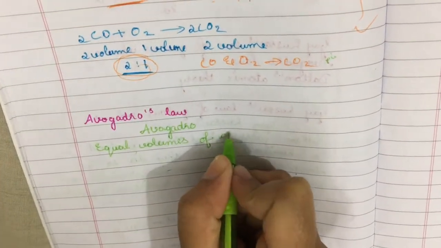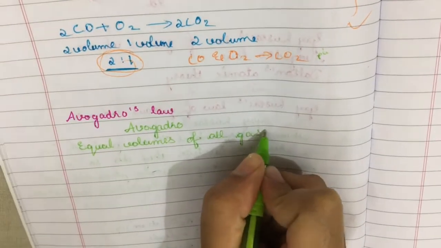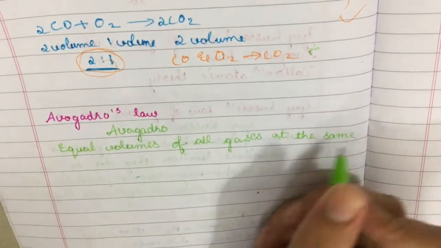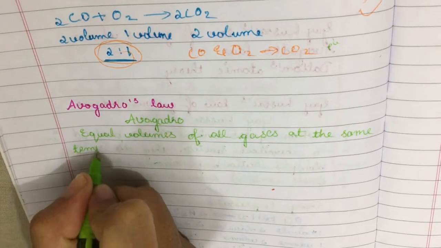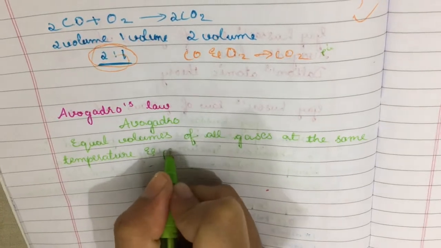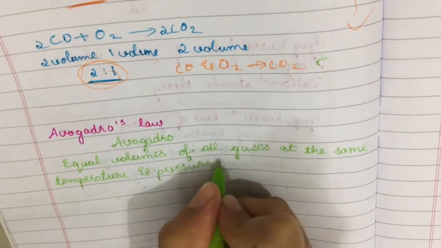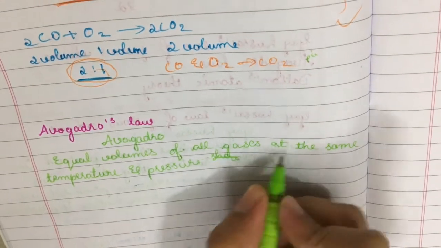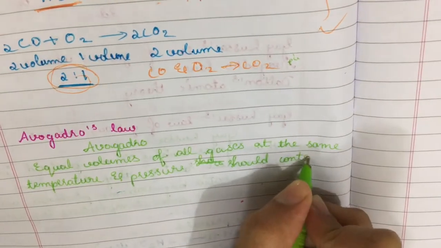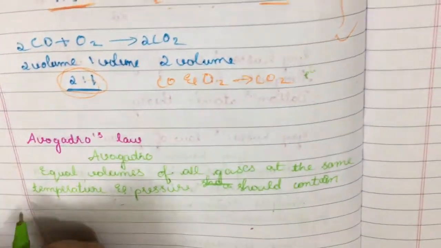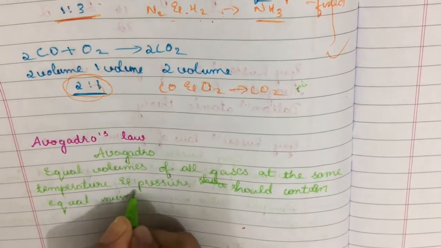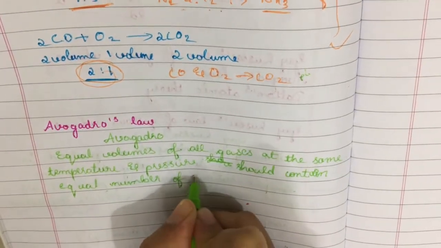of all gases at the same temperature and pressure should contain equal number of molecules.